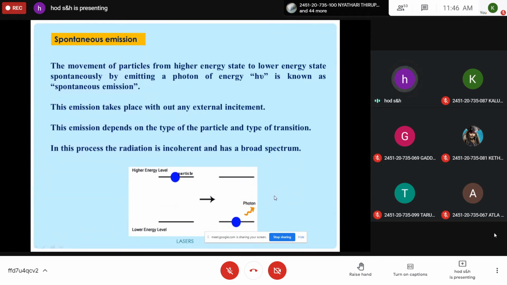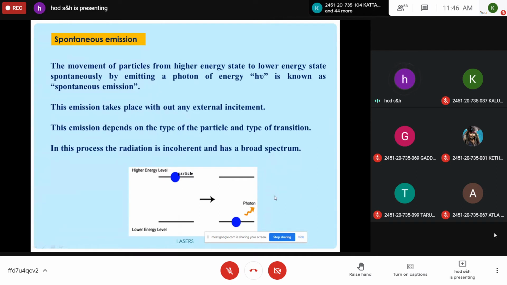So as I said, this emission takes place without any external energy. By itself, after finishing its lifetime, the particle will jump from higher energy to lower energy by emitting a photon. So this emission depends only on the type of the particle and type of transition, and external force has no influence on this mechanism.